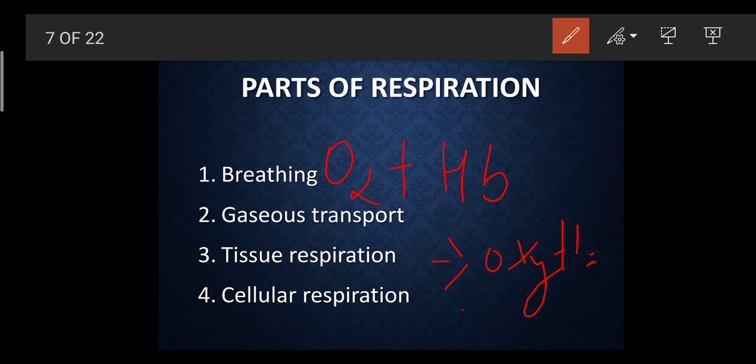This oxyhemoglobin is transported through the arteries to each and every part of the body. When the presence of oxygen decreases, this compound